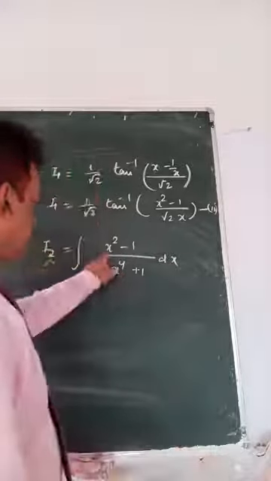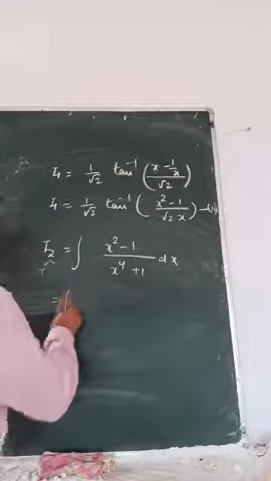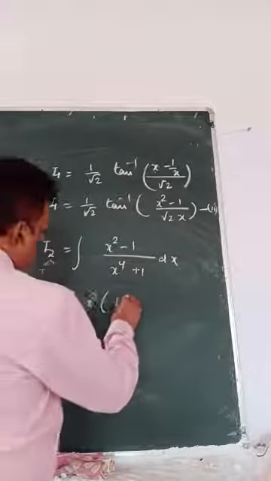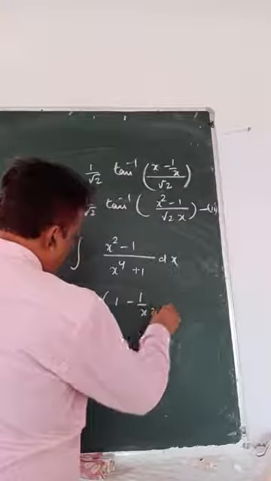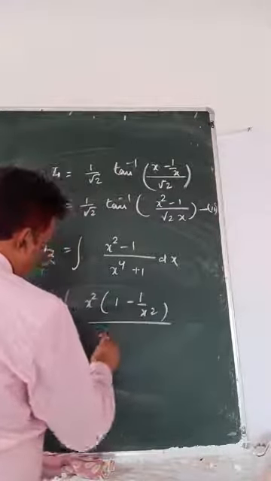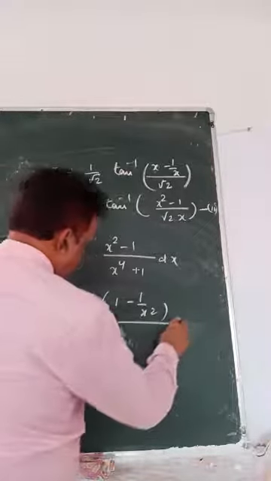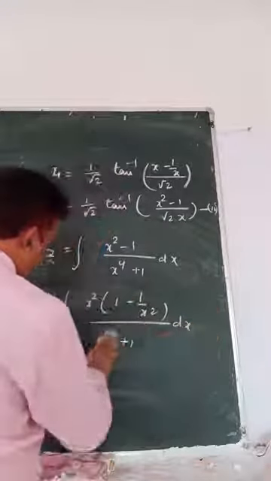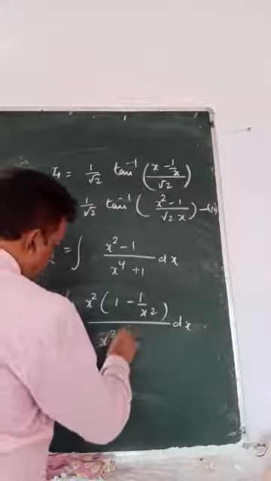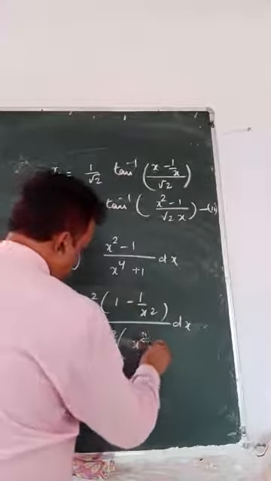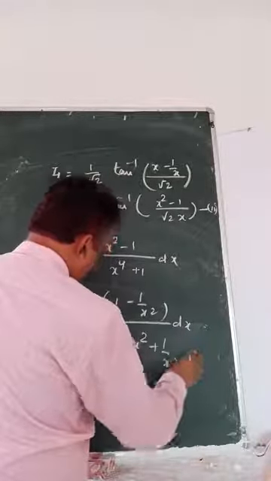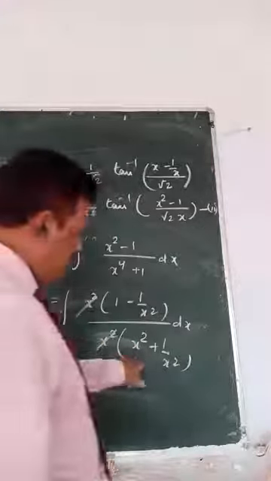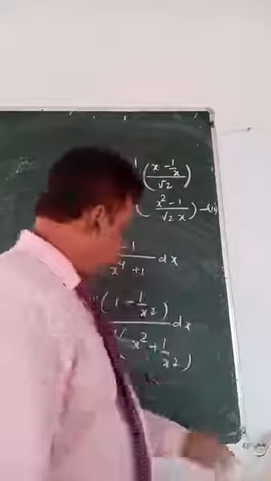Now look at here. Take x square common. 1 minus 1 by x square by x4 plus 1 dx. Sorry, you have to take x square common. This will be x square plus 1 by x square. Okay. Now I told you there are two formulas at that time. Which formula should I use?